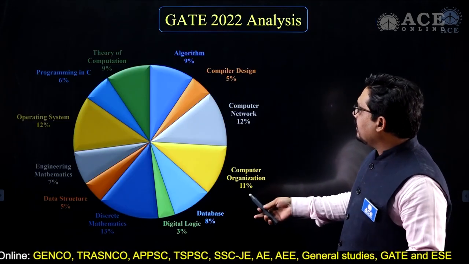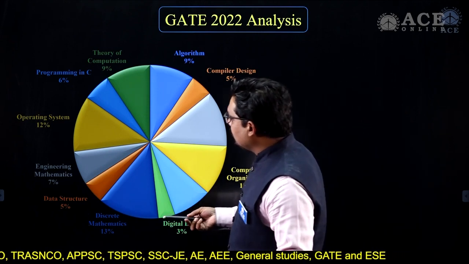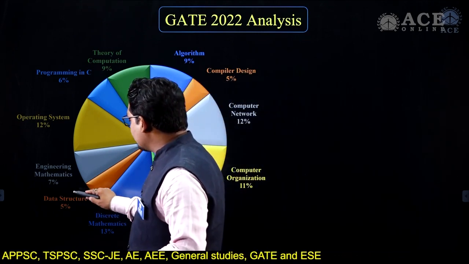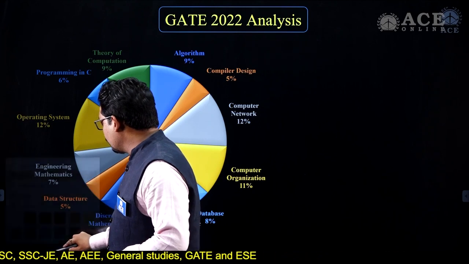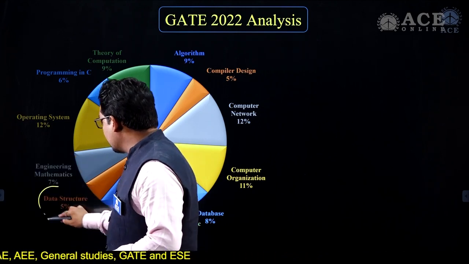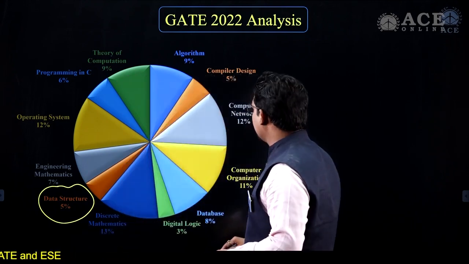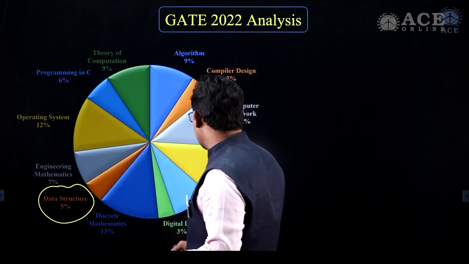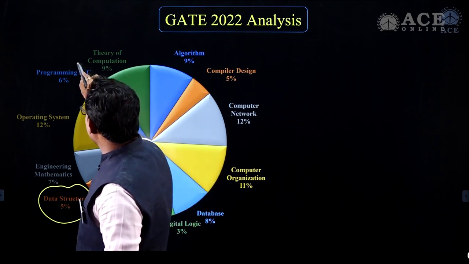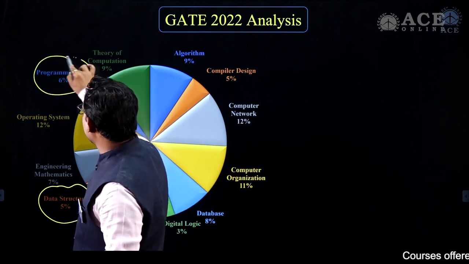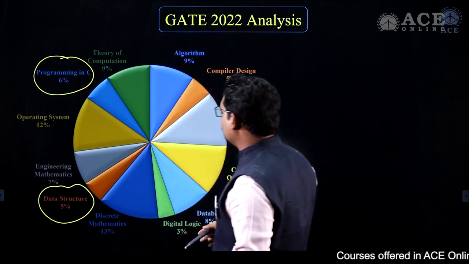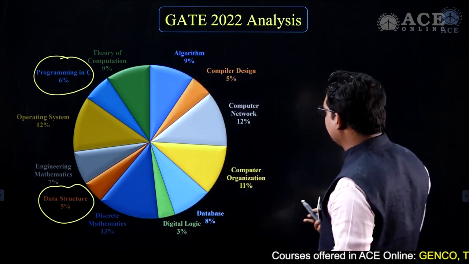These are the different weightages of marks this year, and for data structure, only 5 marks of questions were asked. Another one is programming, which is written separately, and only 6% of the questions were asked from programming.